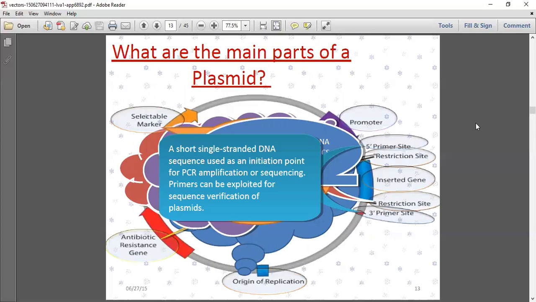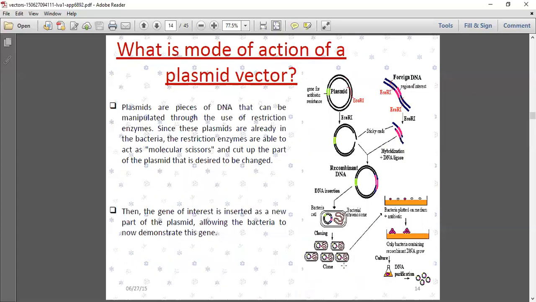Primer: a short single-stranded DNA sequence used as an initiation point for PCR, polymerase chain reaction, amplification, or sequencing. So primers can be exploited for sequence verification of plasmid. So what are the parts of plasmids? If you take the plasmid parts, they have a selectable marker, promoter, then 5' site, restriction site, inserted gene and restriction site, primer sites, origin of replication, and antibiotic resistance. So all the types what we have.